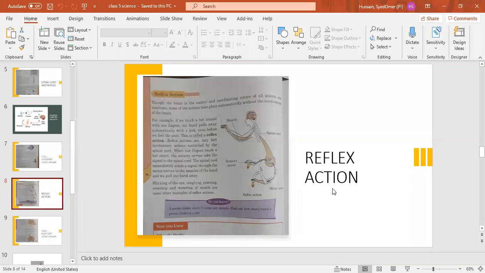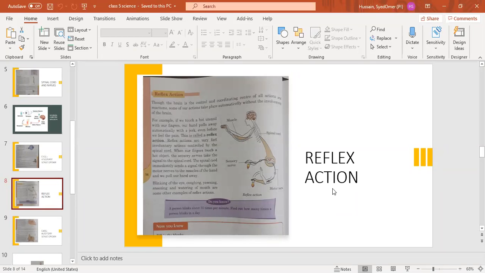What we do, think, understand, learn, our memory, reasoning, everything is because of the brain. But there are some actions which do not involve the brain. So, what is an example?